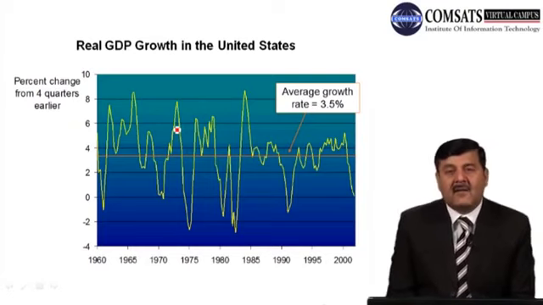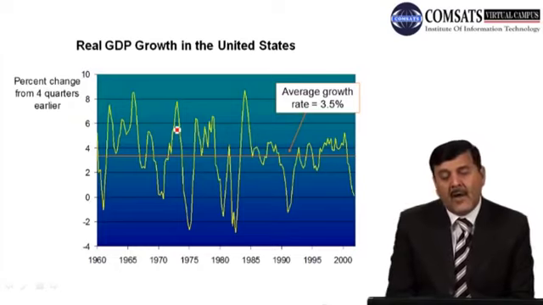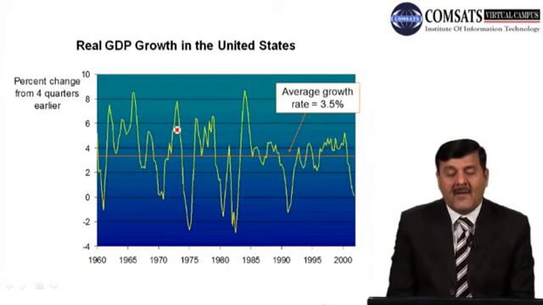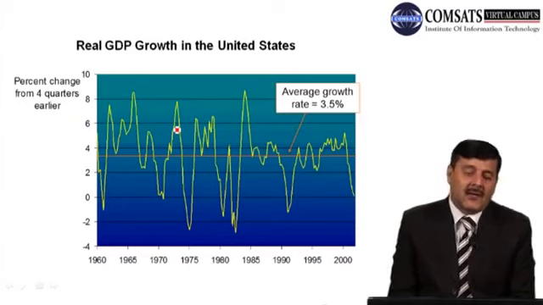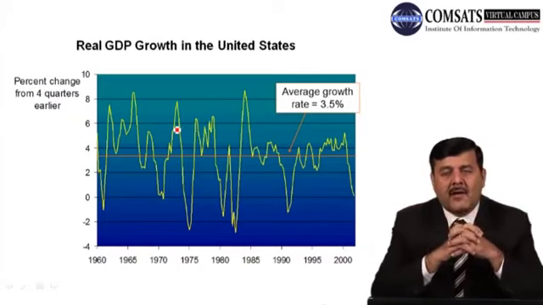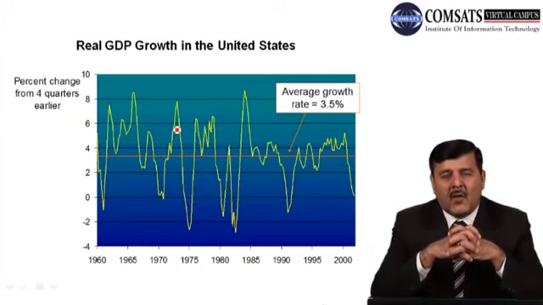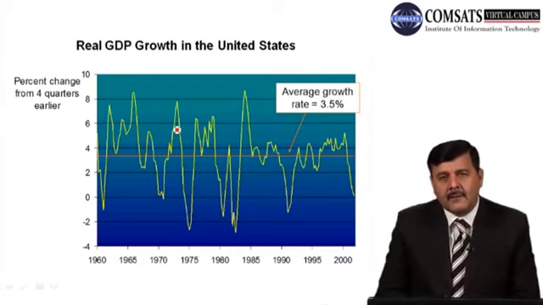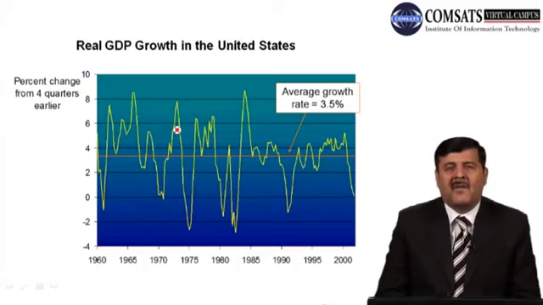If you see the red line, the average growth rate is almost 3.5%, right? And you can see that there is a lot of fluctuation above and below this average growth rate. Sometimes it goes up, sometimes it goes down. So these fluctuations in the real GDP growth rate are because of economic fluctuations, or changes in the economic scenario in the economy. Economists term these economic fluctuations the business cycle, right? They call it the business cycle.